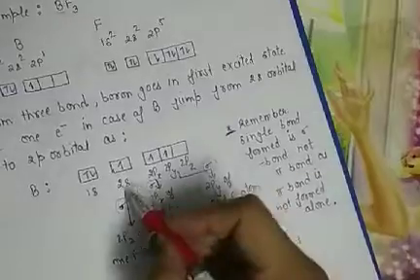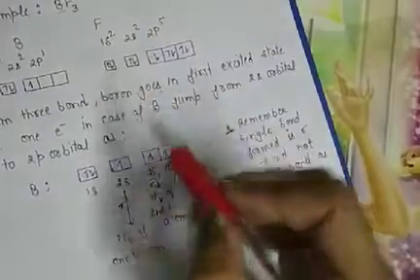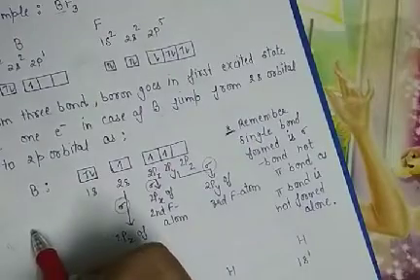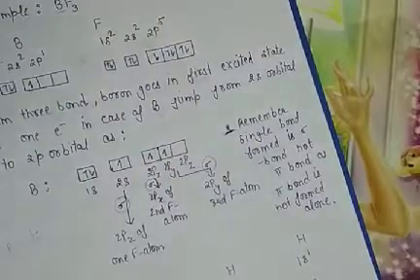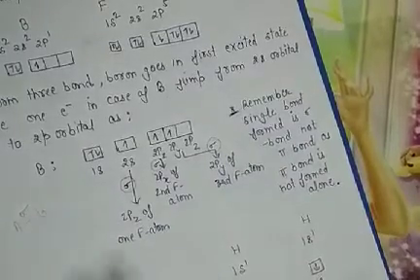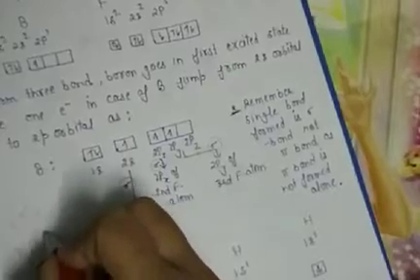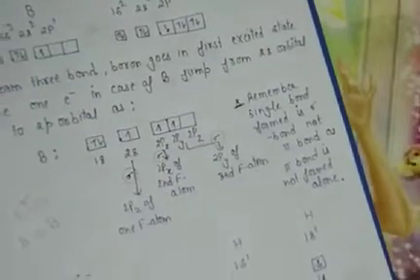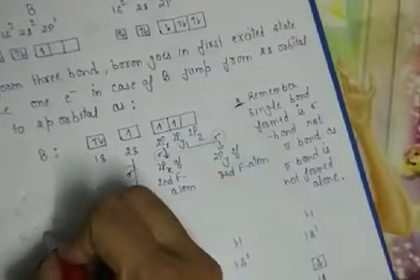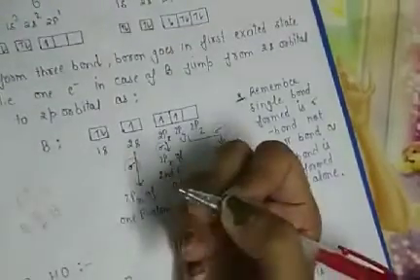Remember, if only one bond is present between 2 atoms, then that always is a sigma bond. It never is a pi bond. If 2 bonds are present between 2 atoms, then first the sigma bond is formed, then the pi bond is formed.